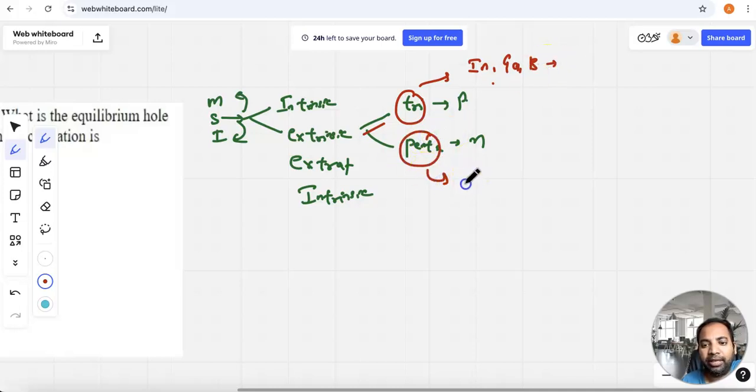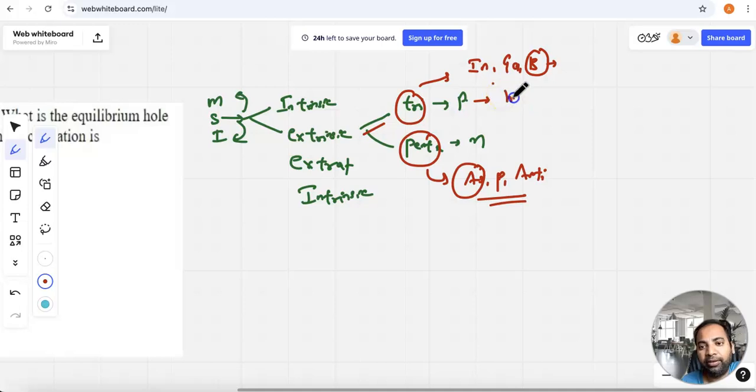Pentavalent impurities are arsenic, phosphorus and antimony, and arsenic is the most popular impurity. These are the different types of materials we are going to take.